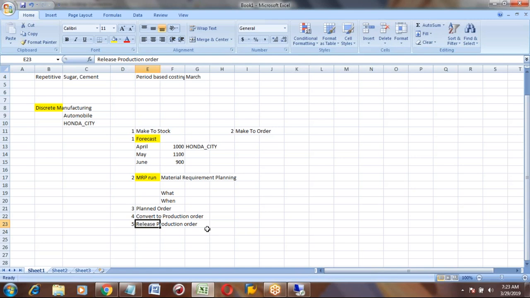Now the shop floor people start producing the product. For example, this order is for 1000 Honda City cars. Today they produced 5 cars, or 10 cars, for example. They assembled 10. How much they have produced today, we will update in the SAP system. That is called the production confirmation.